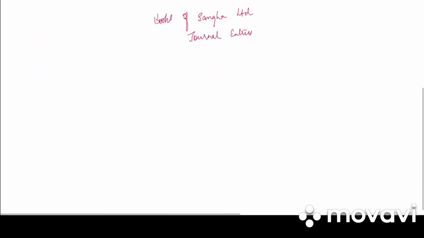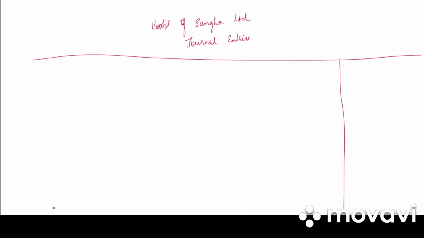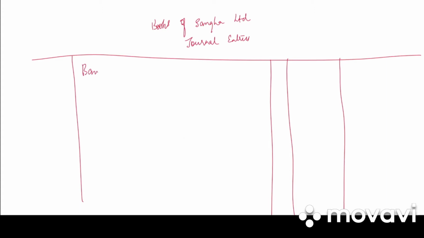So write down, books of Sangeeta Limited, journal entries. So date, particulars, LF, debit and credit. First journal entry, bank account debited.